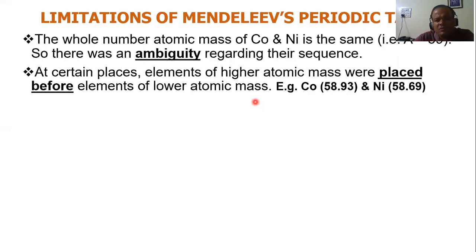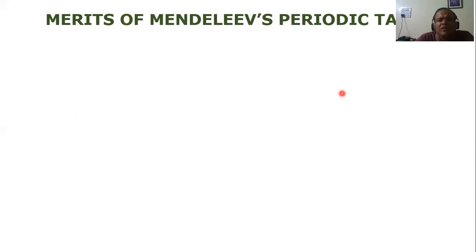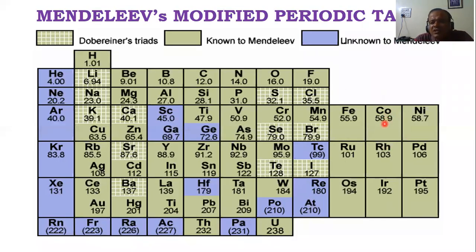So here the problem was this. Cobalt 58.9 came before nickel 58.7. So cobalt came before nickel, which is wrong. Actually, nickel is 58.7, as I told you. So nickel should have been first and then cobalt. But if you see the table, I'll just show you here. Can you see the table? Can you see cobalt is first, 58.9, and then comes nickel, 58.7. Okay. So actually, nickel should have come first and then cobalt.